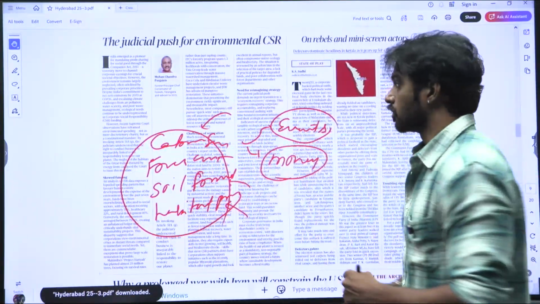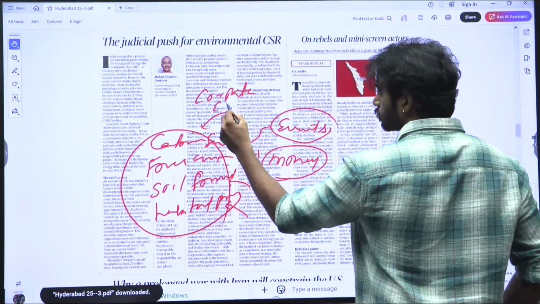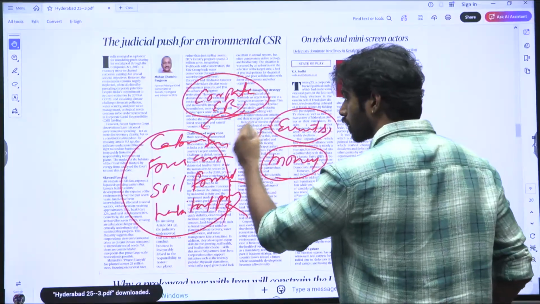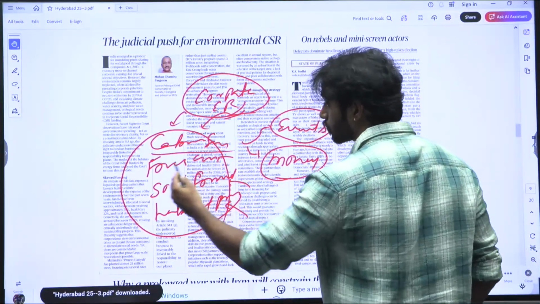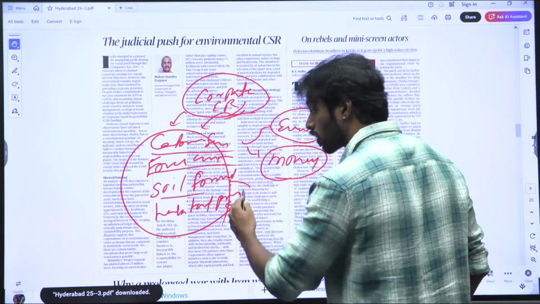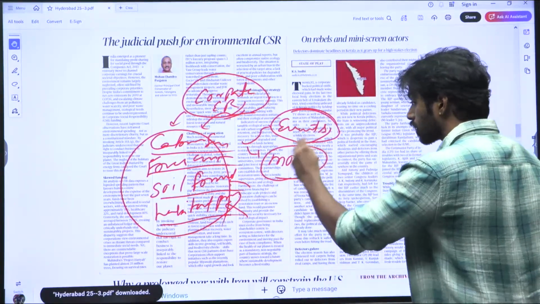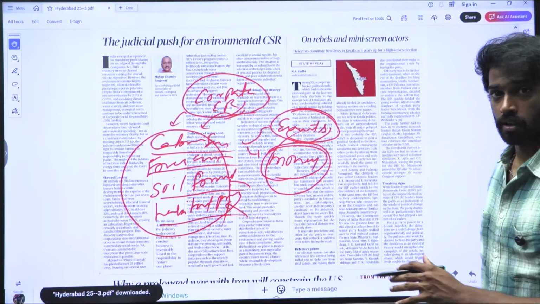So it's saying that this is corporate environmental responsibility. Corporate environmental responsibility is nothing but ensuring that there is actual benefit. The actual benefit is shown from carbon sequestration, forest conservation, soil formation, habitat protection. It happens in all of these and not in events and the money pumped in through corporate social responsibility. That's what the article is saying.